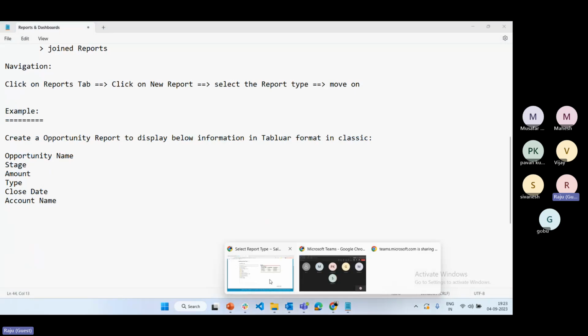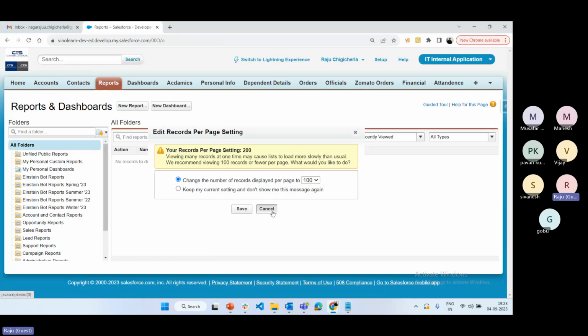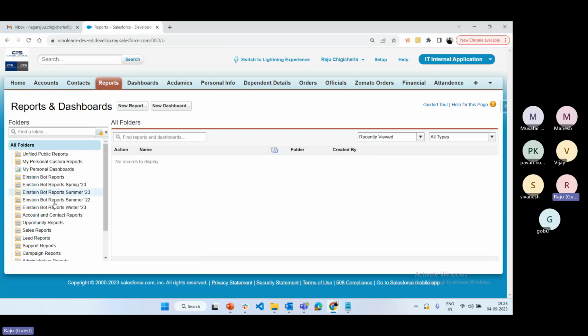Let's see how to create a report in Salesforce. Just go here, click on the reports tab, and click on the new report button. Already we have some folders under this. I will explain them later, because folders are required to share a report from one user to another user. So later we'll discuss this. Okay, click on new report.